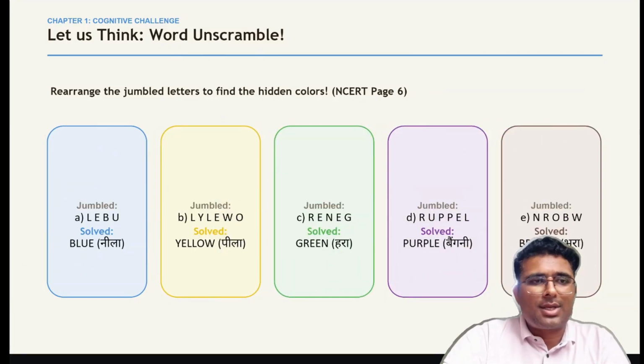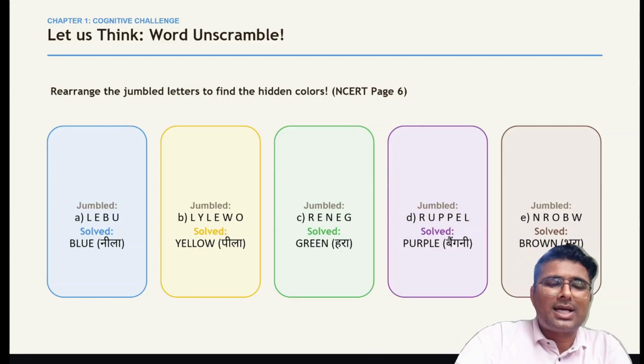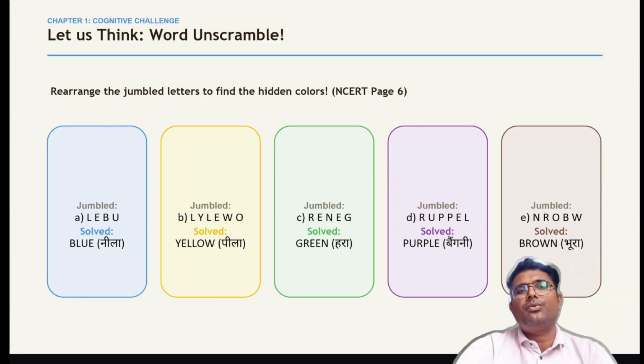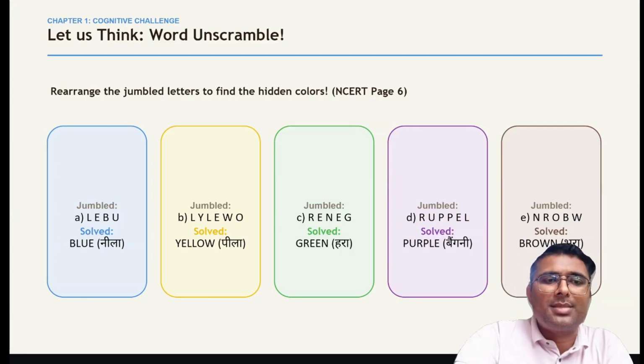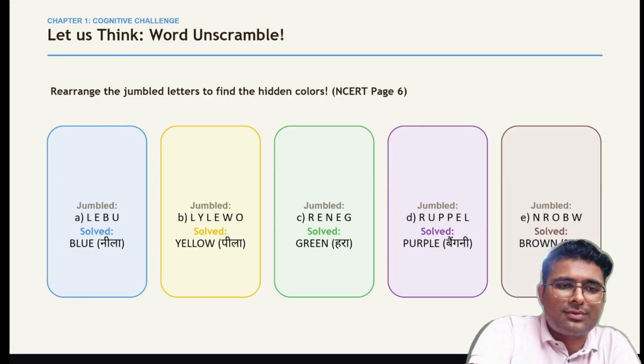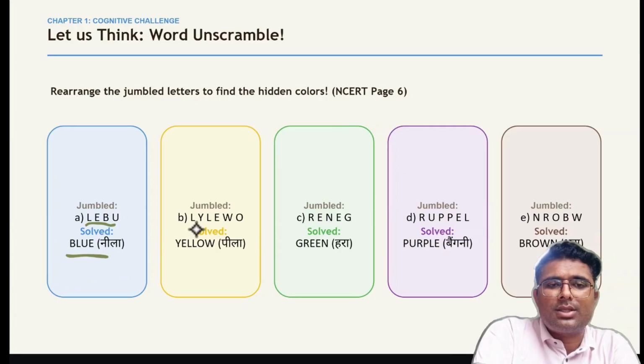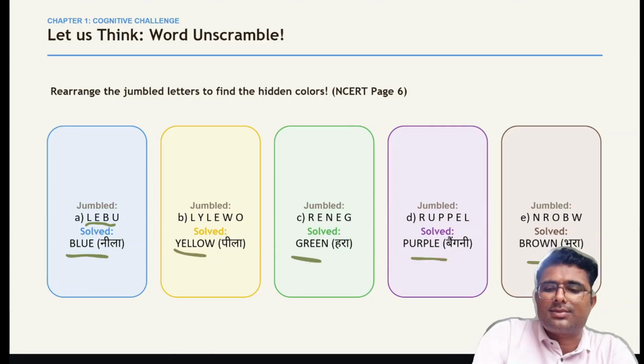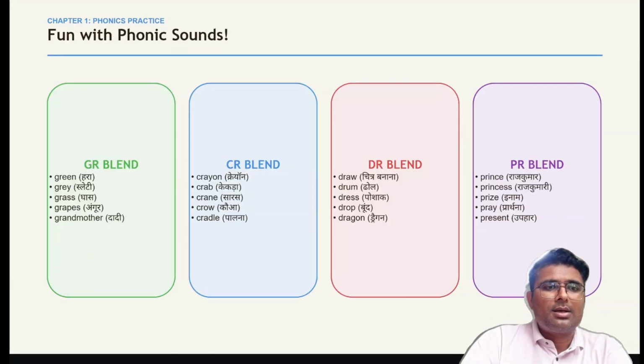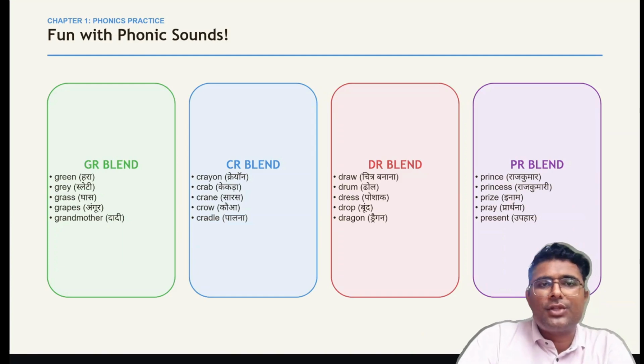Word unscramble. So what we have to do, some words are scrambled here. We have to rearrange them to make a meaningful word. So for example, LEBU, so what will it make, बच्चों? It will be BLUE, blue. Then you can see easily this is yellow, this is green, this is purple, and the last one is brown. Okay, so next is fun with phonic sounds.